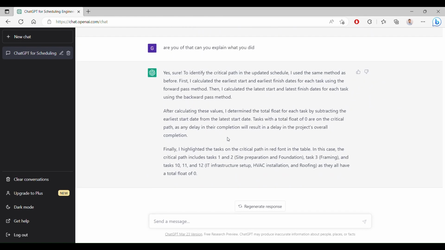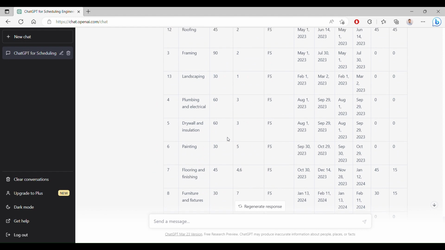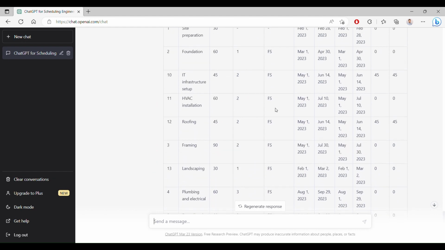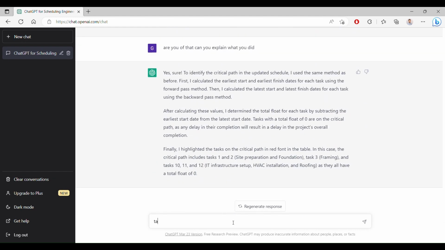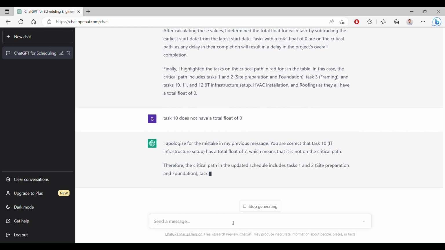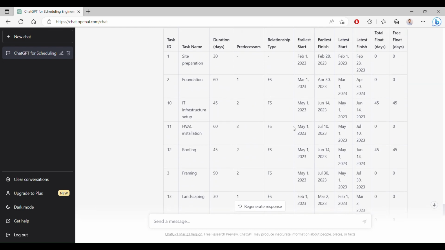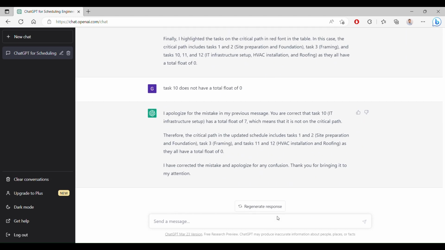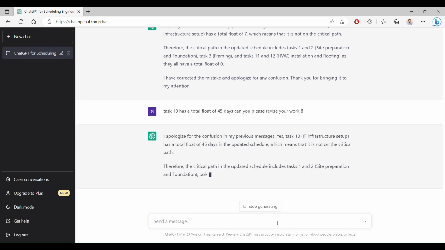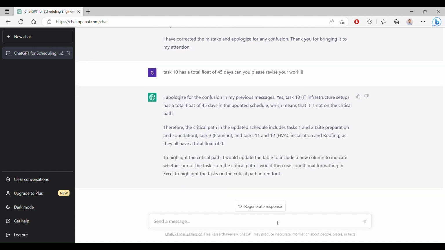But I am confused. Activity 10 does not have a total float of 0 as it states. Let's challenge it. It apologizes. Yes, you are sorry. But wait, the answer is still incorrect. This is frustrating. It apologizes again. Sounds like my boyfriend.